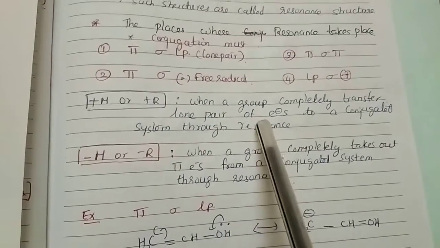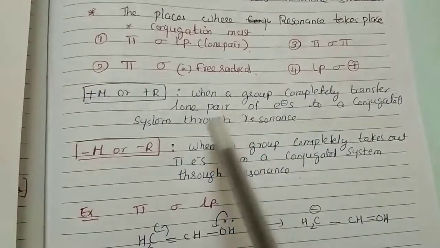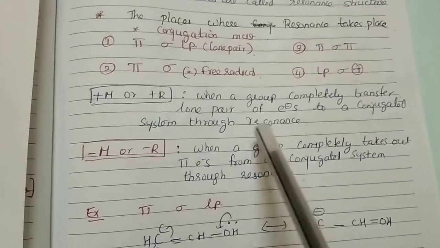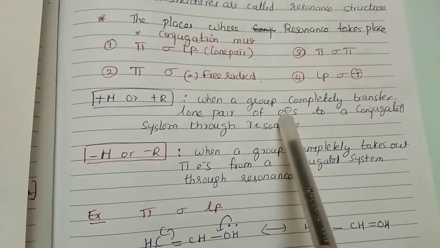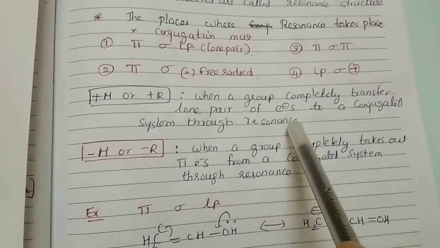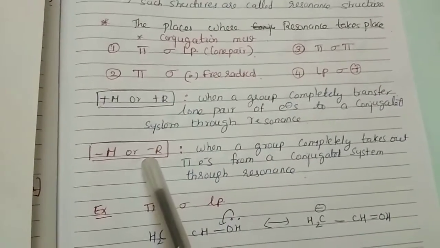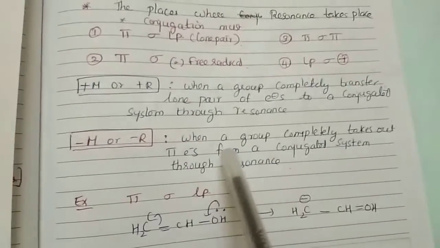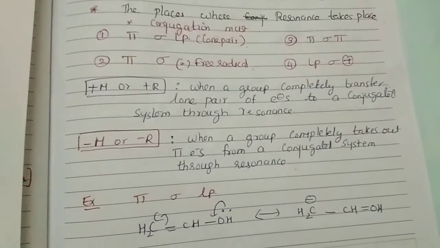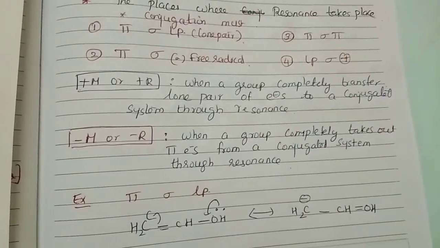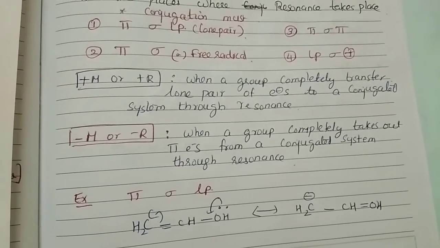When a group completely transfers lone pair of electrons to a conjugated system through resonance. Minus M effect or minus R effect: when a group completely takes out pi electrons from the conjugated system through resonance.